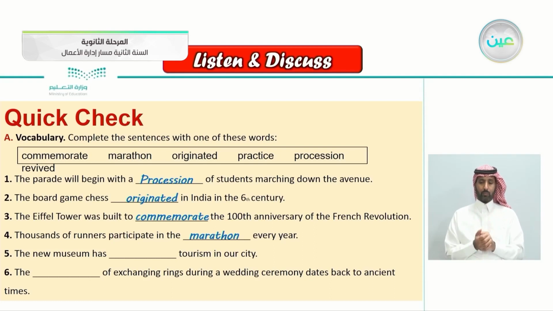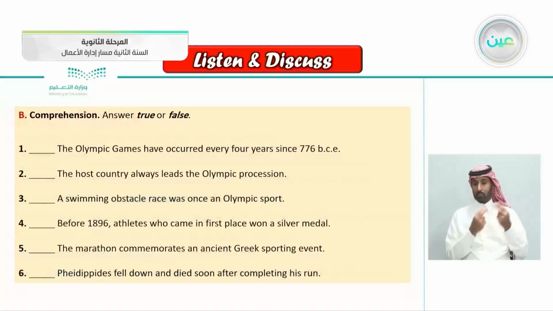The new museum has blank tourism in our city. The new museum has revived tourism in our city, brought back tourism in our city. Number 6, so the last one here, the practice of exchanging rings during a wedding ceremony dates back to the ancient times. The practice of exchanging rings during a wedding ceremony dates back to ancient times.